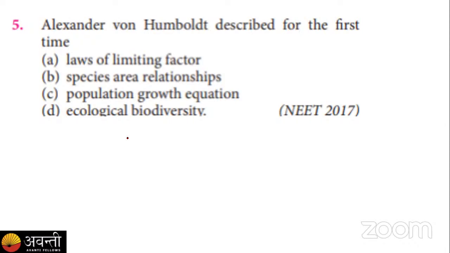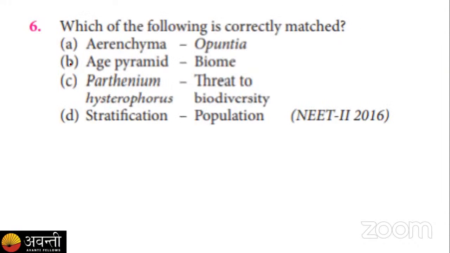Okay, so the answer is correct. Everyone has given the correct answer, that is species area relation, right? According to him, as we move deeper inside any geographical region or ecosystem, the species richness increases. But as we move away from it, the species also start disappearing, right? So with respect to area, we can say the species increases.